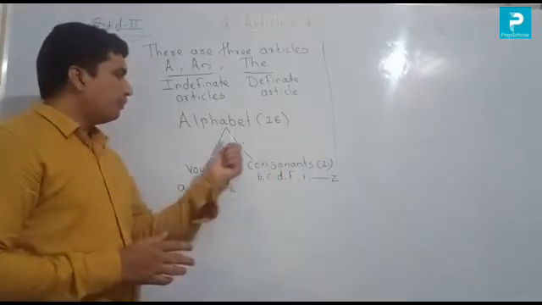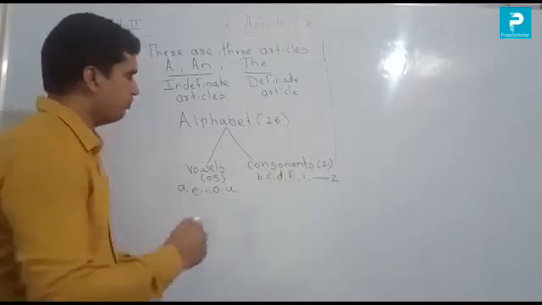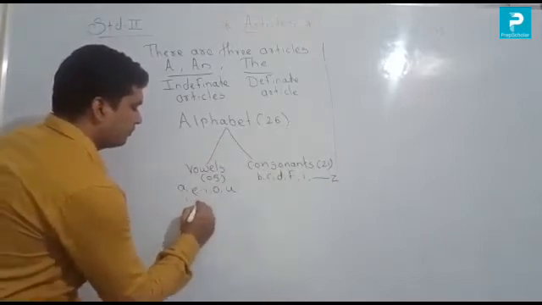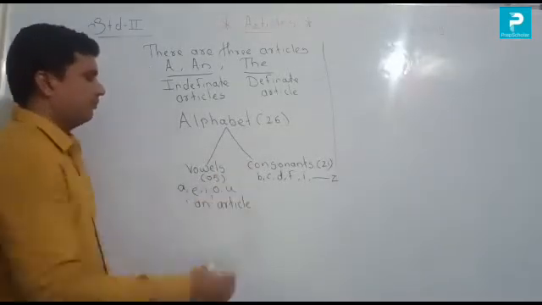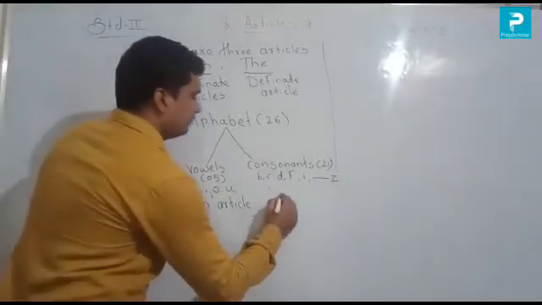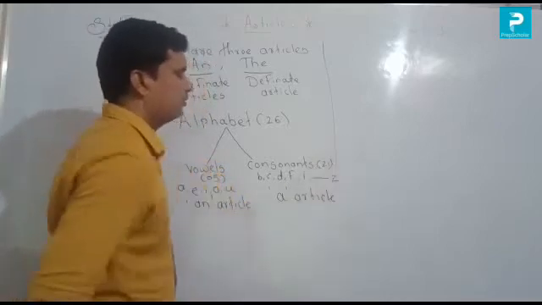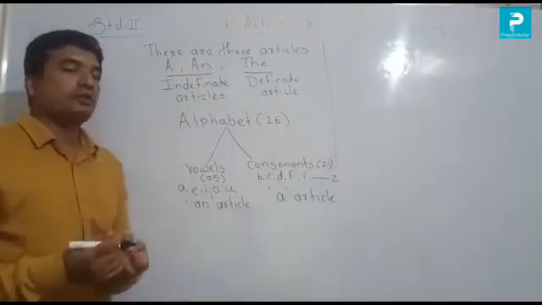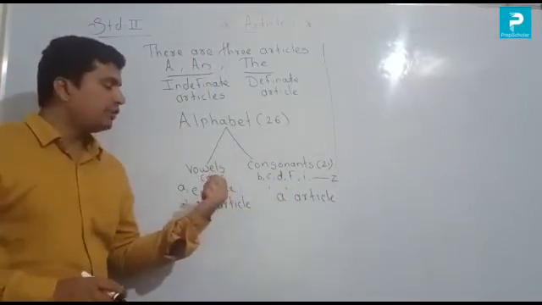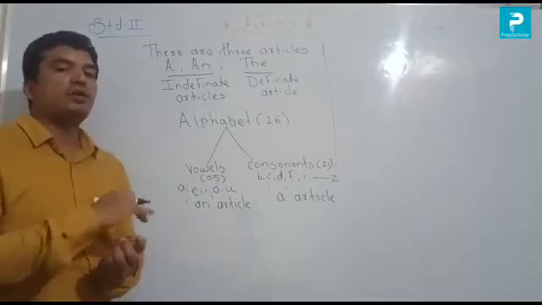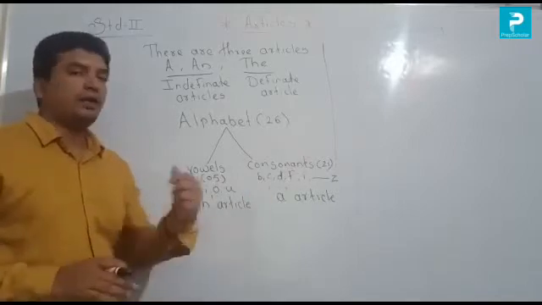So before vowels and before consonants, which article do you use? Before vowels we use the article an, and before consonants we use the article a. So before vowels we use an and before consonants we use a. vowelच्या अगोदर जर vowel आले असेल तर त्याच्या अगोदर आपण an आर्टिकल यूज करायचं आणि जर consonant आलं त्याच्या अगोदर a आर्टिकल आपल्याला यूज करायला लागेल.